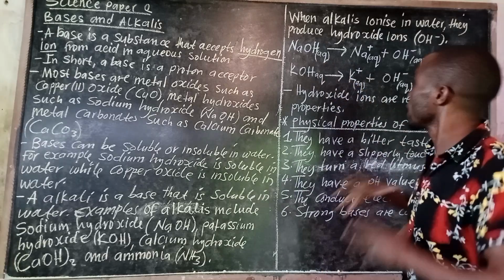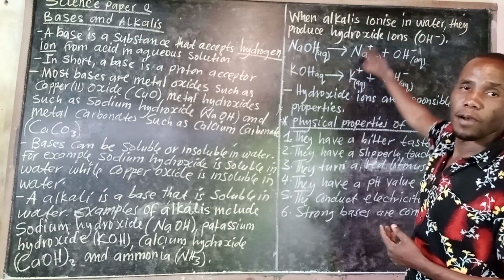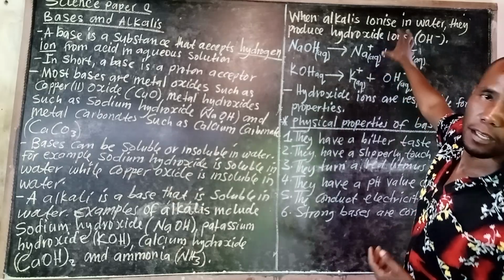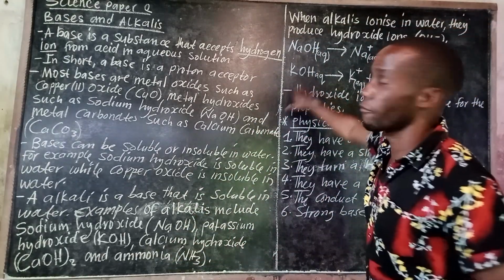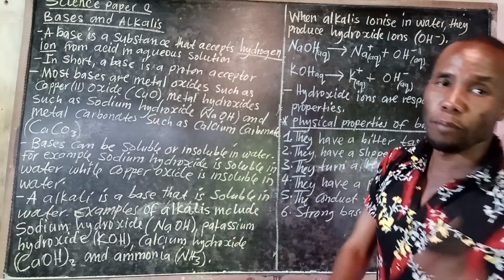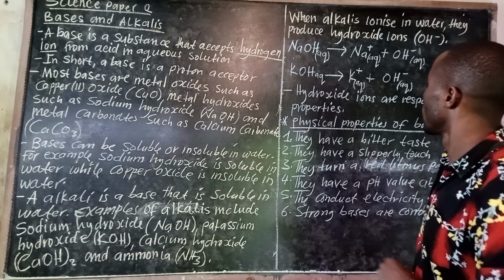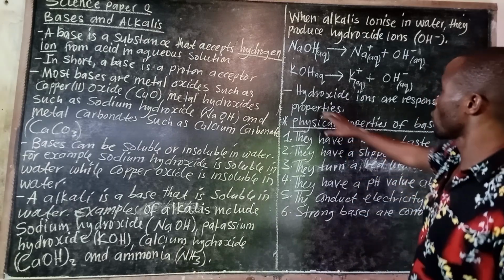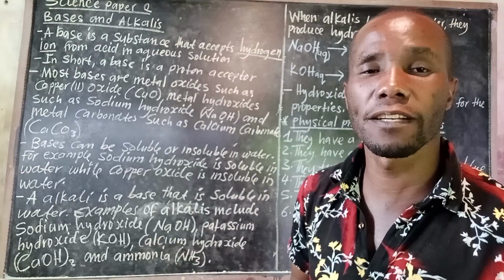Sodium hydroxide produces sodium ion plus hydroxide ion. Another one, we have potassium hydroxide. That one produces potassium ion and hydroxide ion. Then the other thing that you must know is that hydroxide ions are responsible for what?